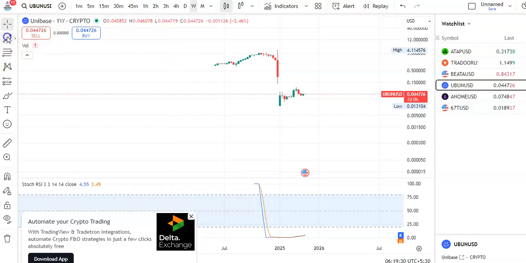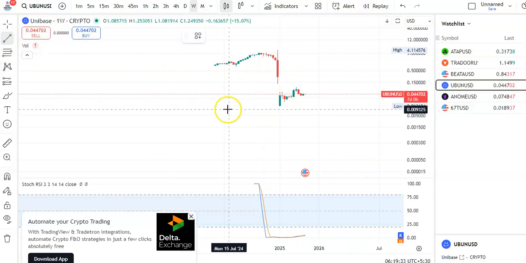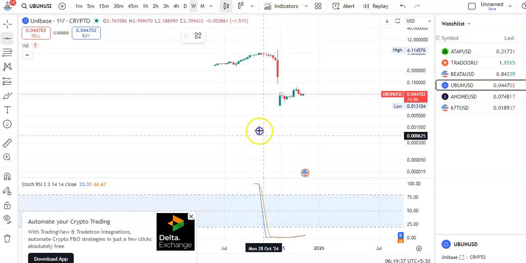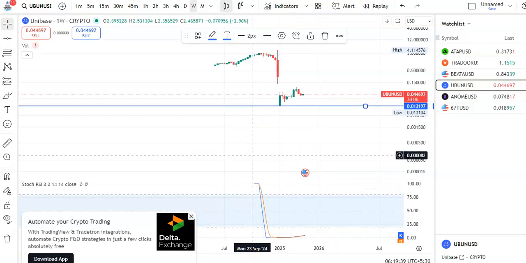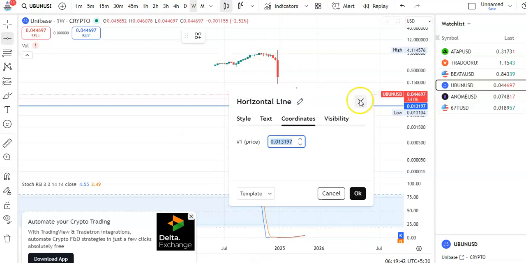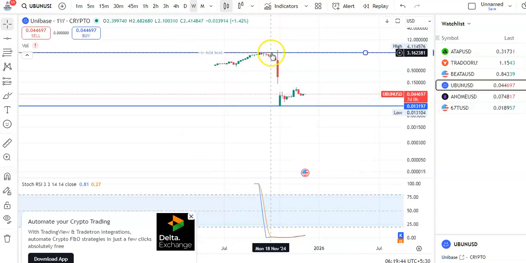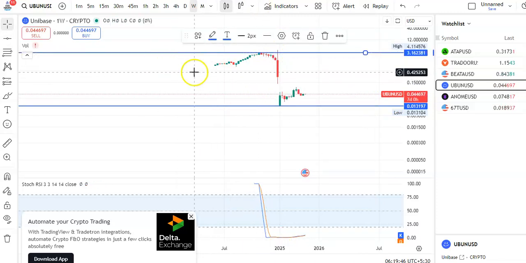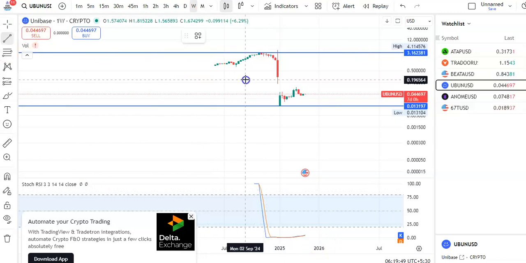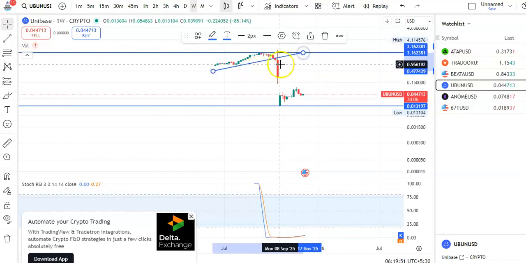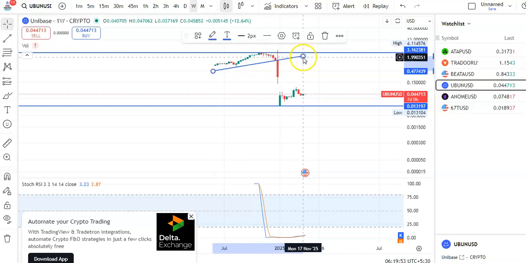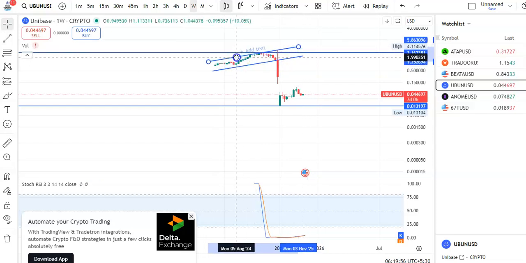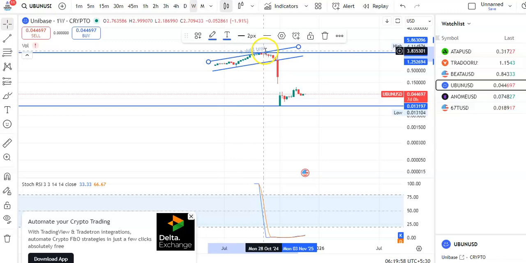You can see that I'm in the weekly chart. So let me draw the trend line. So you can see this is the support trend line. Okay, so this is the support and this is the resistance. Okay, so you can see within this channel pattern only the candles are moving. So previously you can see candles were moving in this channel pattern. So this was the support. Okay, and this is the resistance. So within this channel pattern it was moving, and then after hitting this resistance trend line continuously the fall was happening. So candles have come down to the support level.